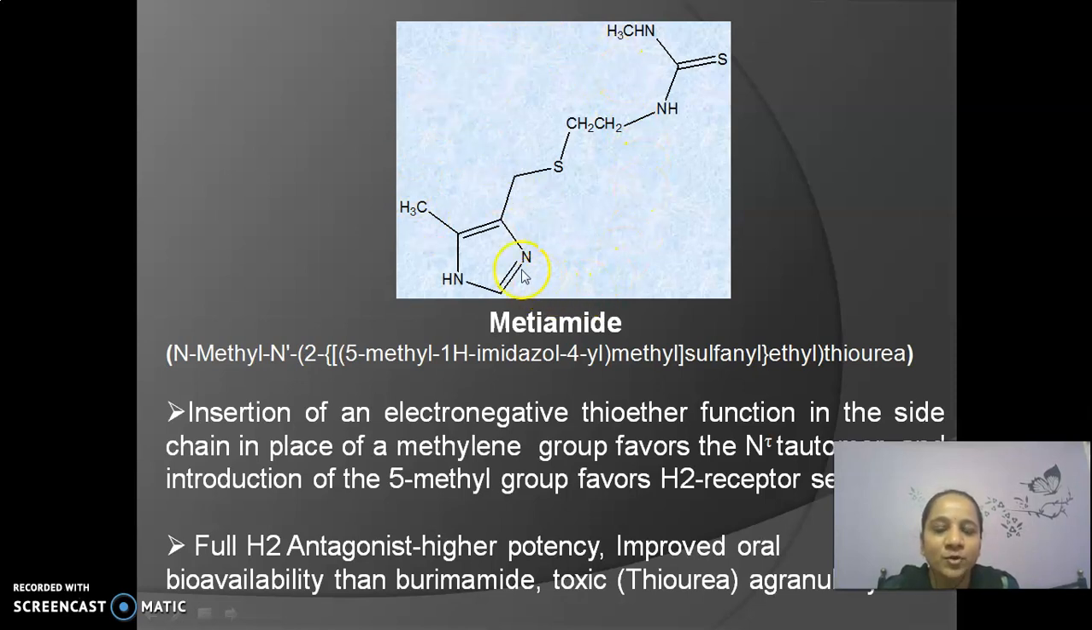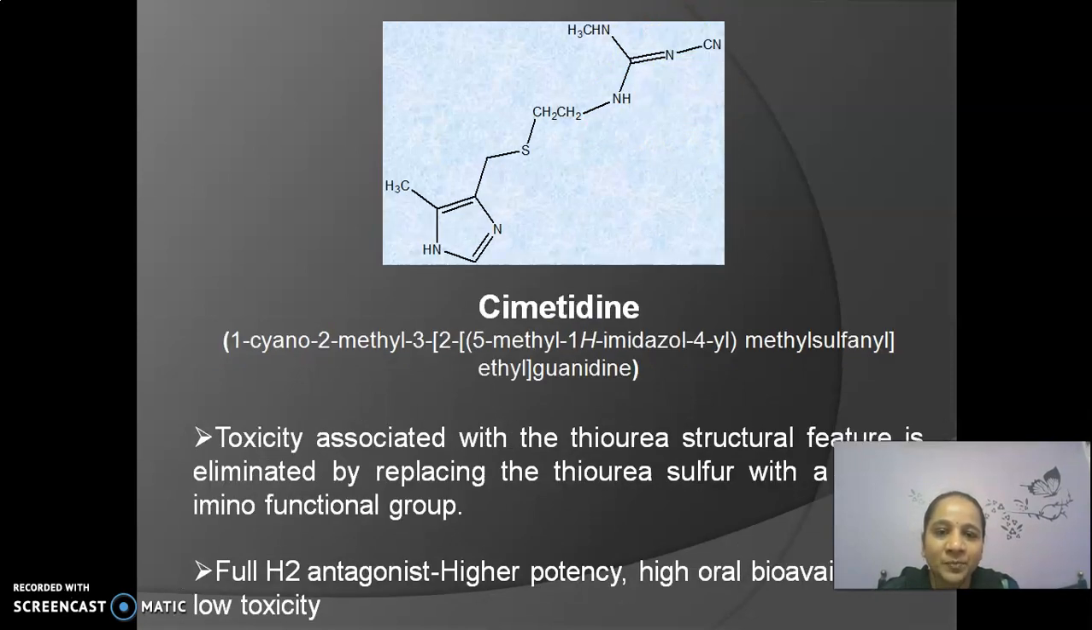It is a full H2 antagonist with high potency and improved oral bioavailability compared to burimamide, but it is still toxic due to the presence of the thiourea group, which produces agranulocytosis. And that's why further modification is made. Which kind of modification are we doing?